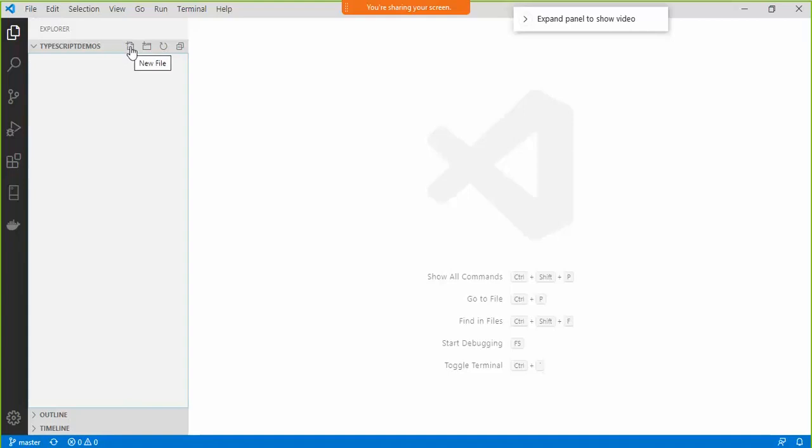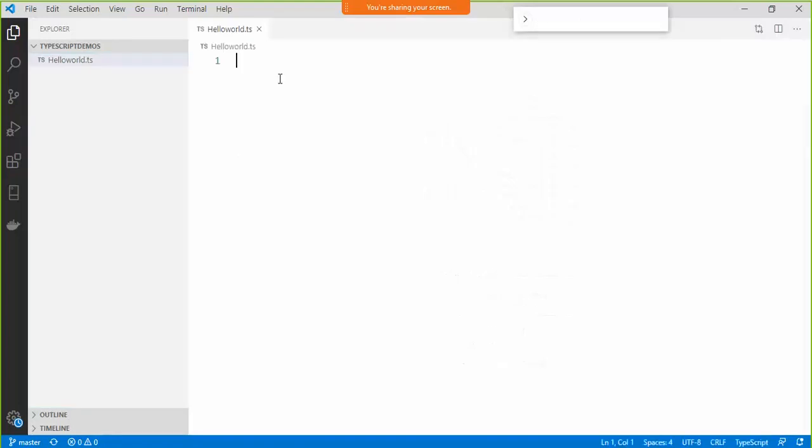I'll say new file, and give it the name hello world typescript dot ts. In this file, I'll simply create a class, say Demo.